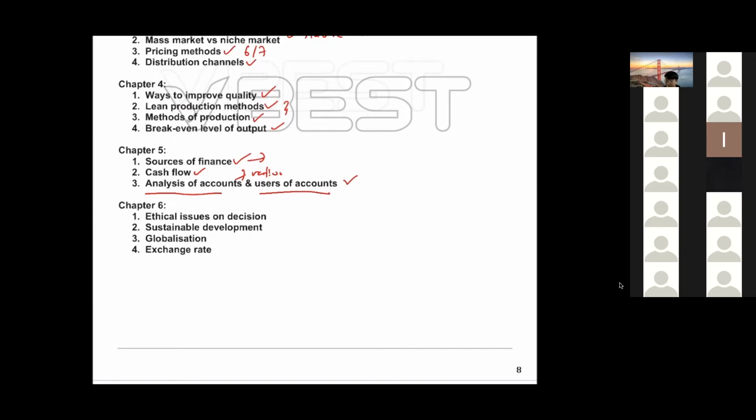Then we have chapter 6, ethical issues in decisions. This one you should know. I think it's quite popular these days. Ethical issues, sustainable development. Go have a look. Sustainable development means the business tries to increase profit without damaging the environment, like trying not to use plastic and using eco-friendly materials. But if you go for this option, the business cost will increase.